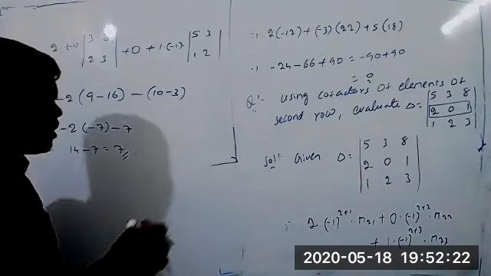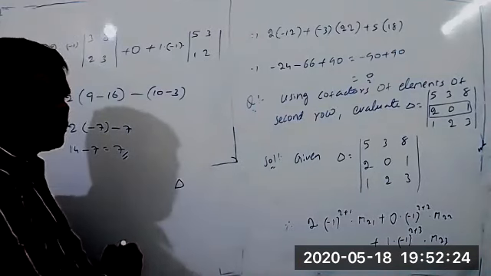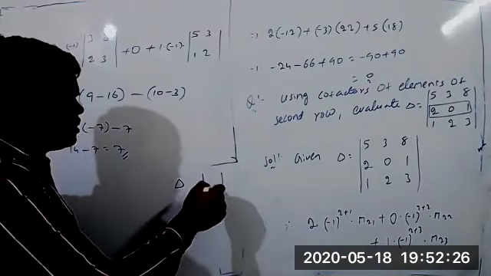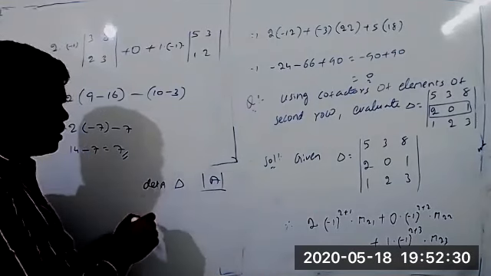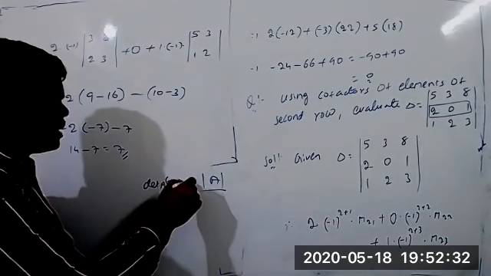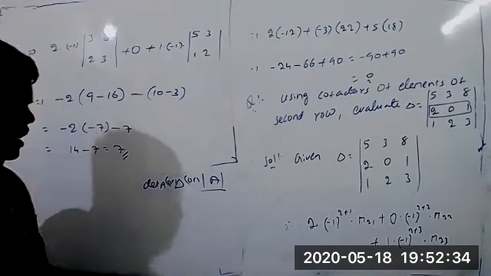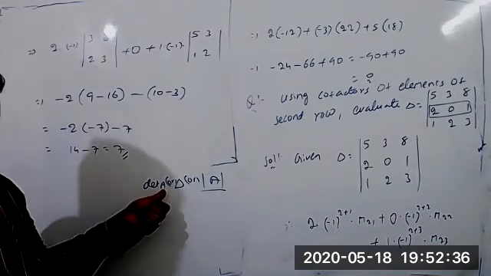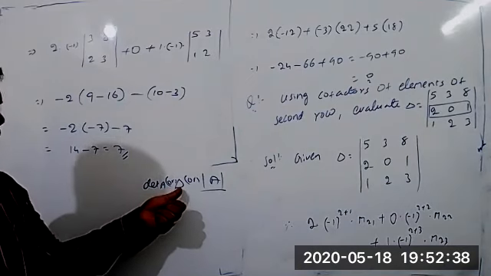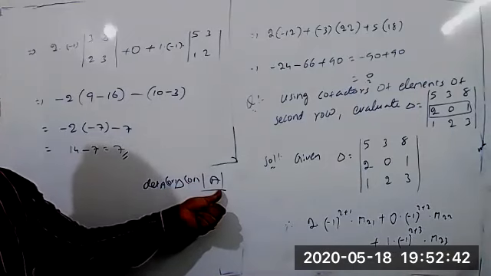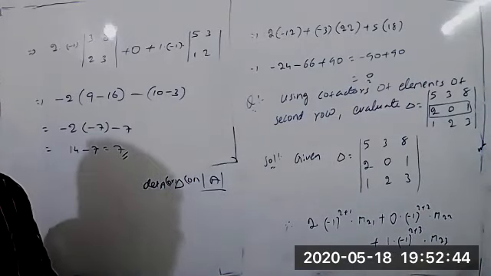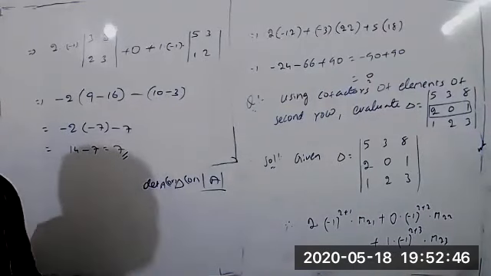Either we take delta, or we take it inside the modulus like this, or we take the condition det A. These are the symbols for determinant. Wherever they say det A, this is the determinant of A. If they give delta, we call it the determinant only, or if they give it like this, we call it the determinant only. Understood? The three symbols, I hope you can remember.